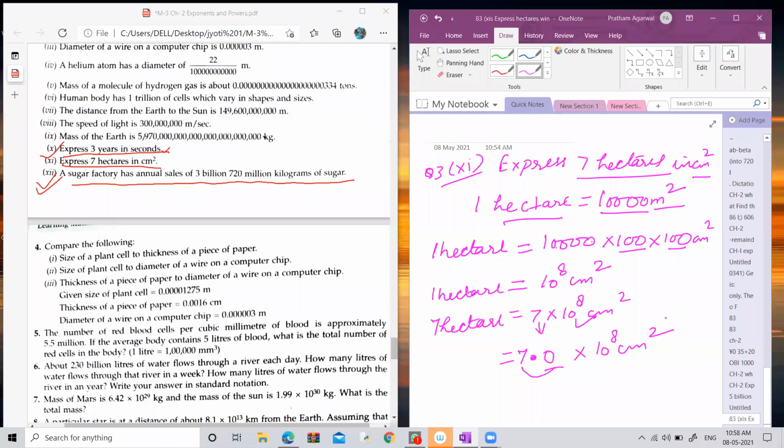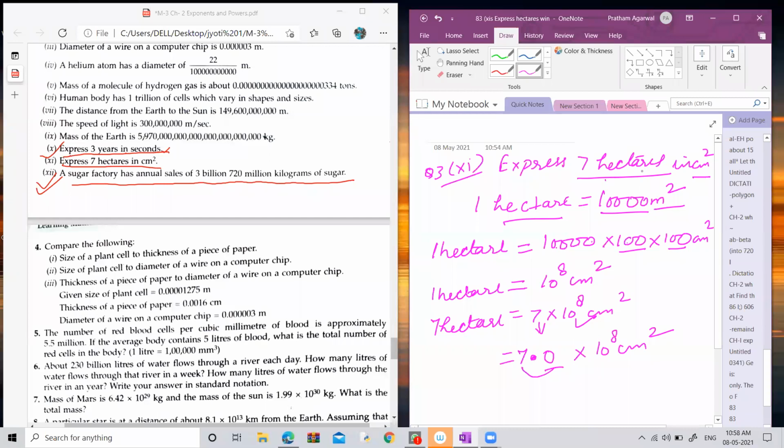Ma'am, I want to ask, can you explain from 7 hectares, when you converted, can you explain it once again from there? Which part? Ma'am, question number 3, the part you were just explaining, 7 hectares in centimeter, please explain that once again.